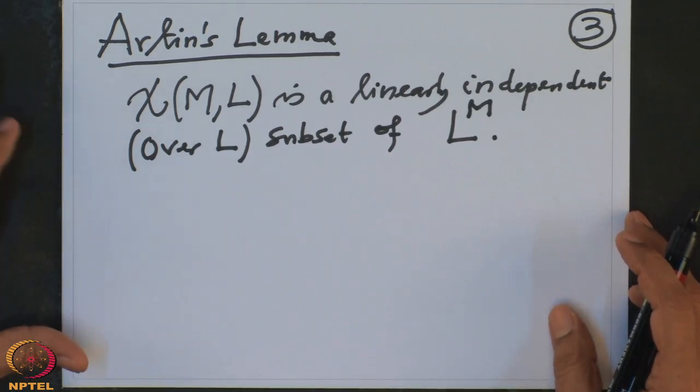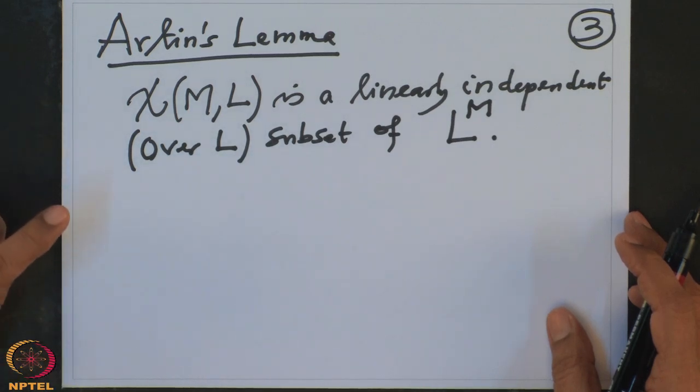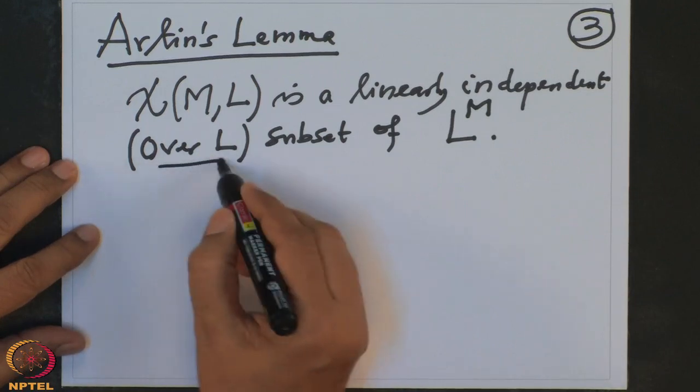When there is no linear relation. A linear relation is always finite. So, that means no finitely many elements of this set satisfy a linear relation with coefficients in L. That is why it is linearly independent over L.